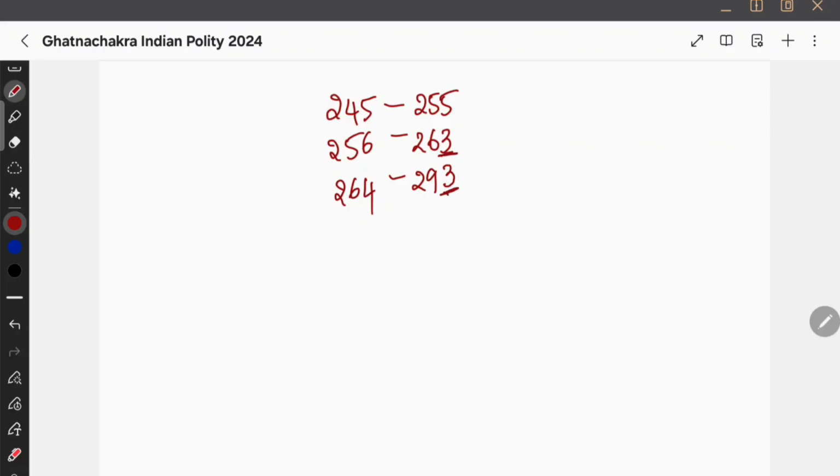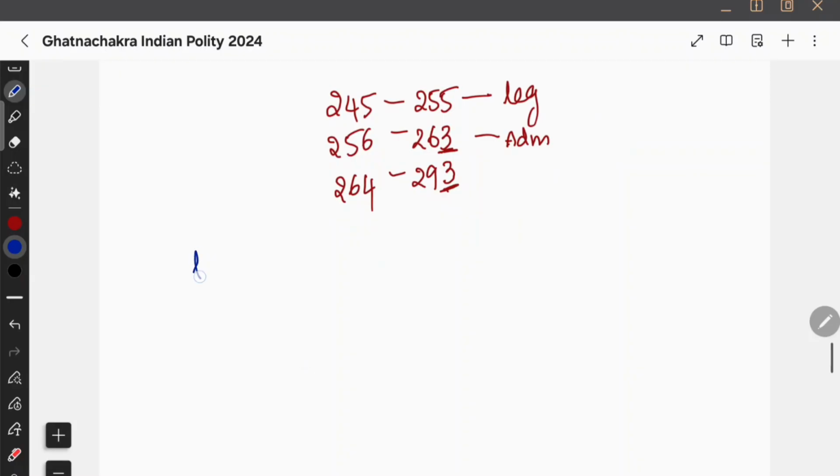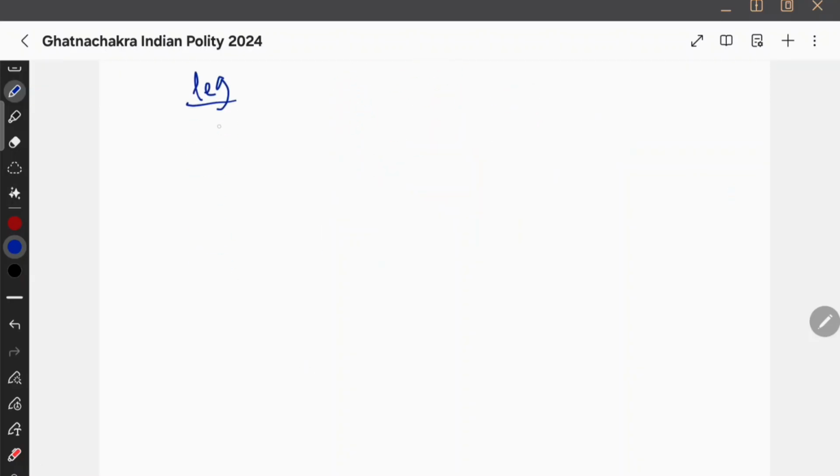Okay, remember like that. Now this is about legislative relation, and 256 to 263 is administrative. And legislative, it is very easy because people remember it very easily. For example, if I take legislative relations, Article 245, it talks about territorial extent of the central state legislation, and it says that there are exceptions to it.